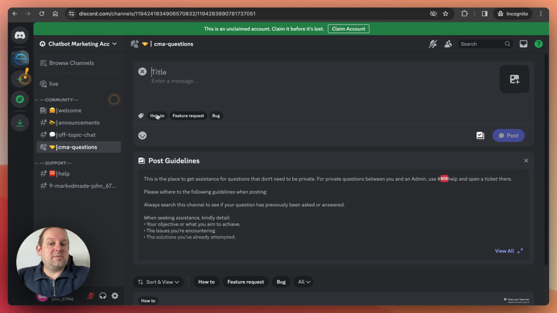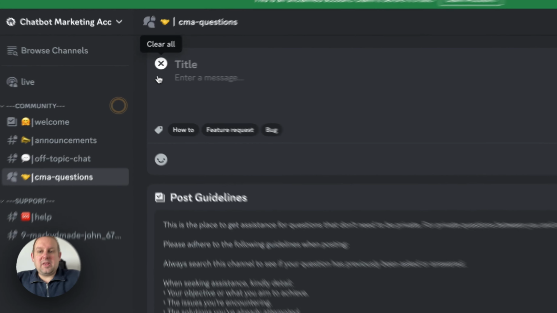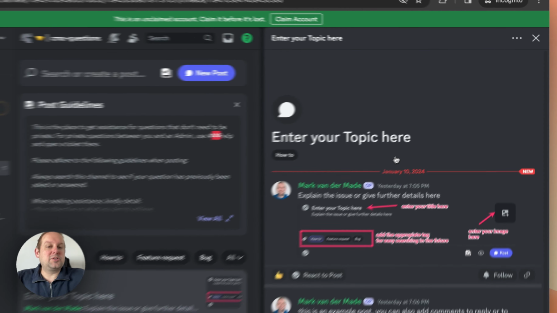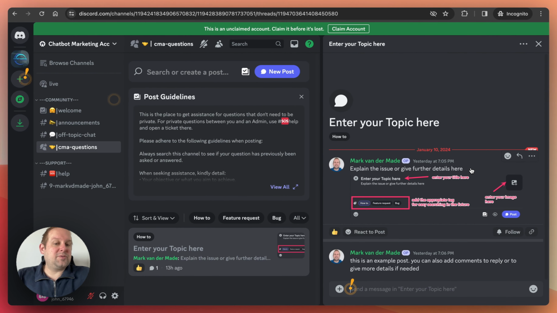So do make use of these tags, and if you need any additional tags, just let me know and I will add them. But as an example, if we're going to grab this, enter your topic here, this is just an example post. You can also provide an image, of course, and then also have some comments as well to clarify or to reply towards that specific post. So these are all public, and these are basically used as a forum where you can search through to see if your question has already been asked, and if not, you can post a new one here. So I hope that's clear as well.